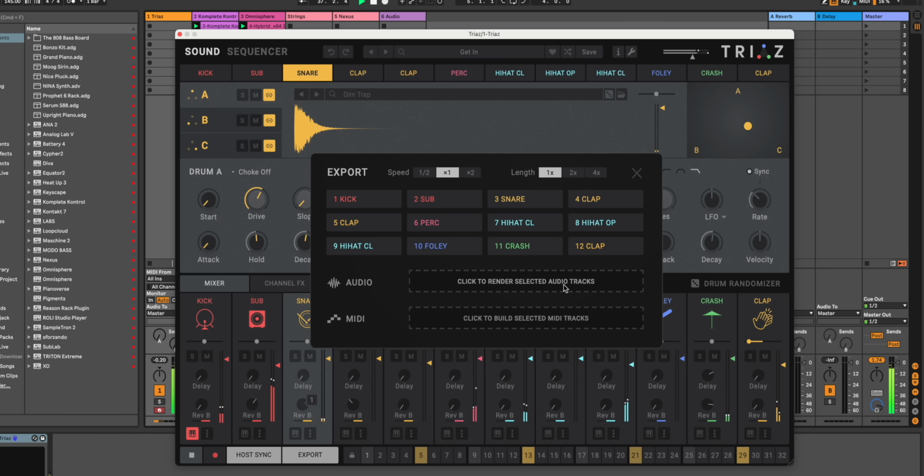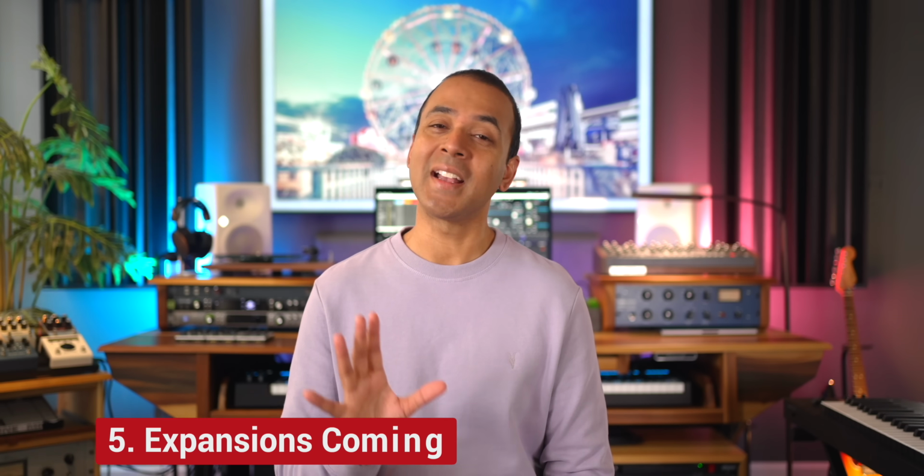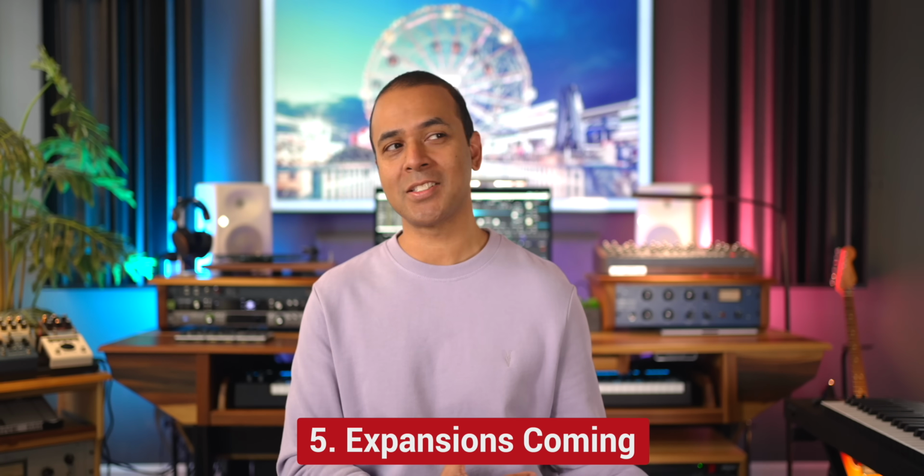Of course, you can sync the beat playback to your DAW while you test patterns, or you can export the audio file or the MIDI. Last, they are creating more expansions. This is something I wish XO had done more. So you can expand Triaz with more patterns and samples in the future, and they'll be releasing free kits as well.